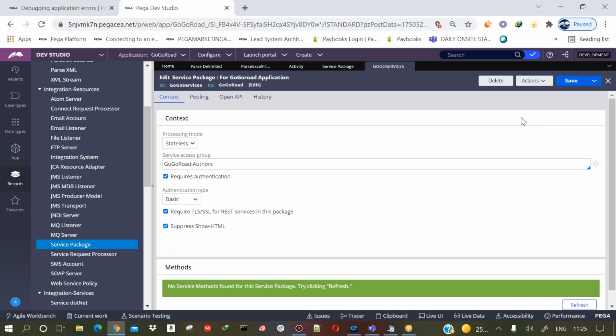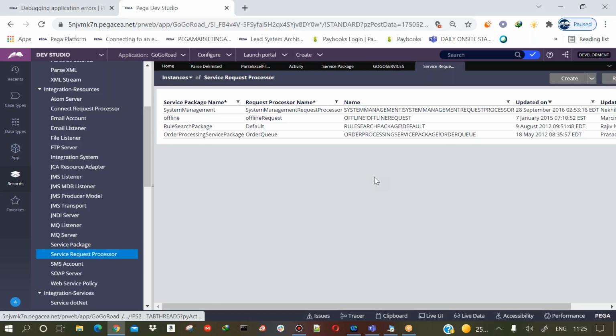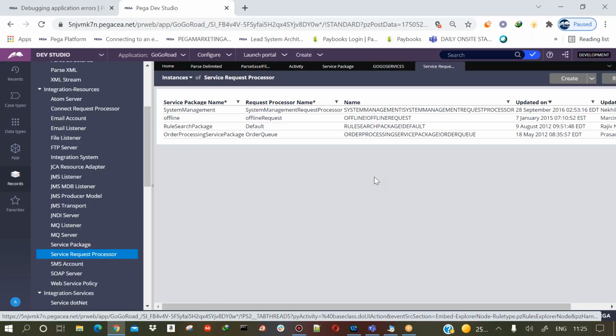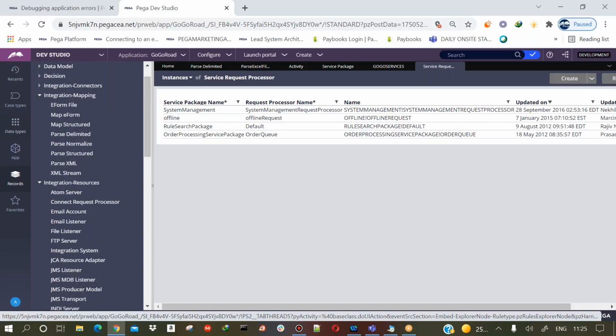So then what you need to do? The next thing we need to do is create one separate rule that is called the service request processor. What is the purpose of this? We did not yet see this service request processor. The service request processor is created when we are using multi-thread processing. Whenever we do multi-thread processing, that is when you will use it. Otherwise it is not needed. So you can just ignore that for now, and we will go ahead with the service file directly.